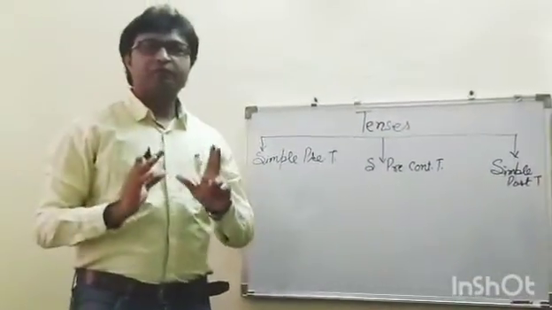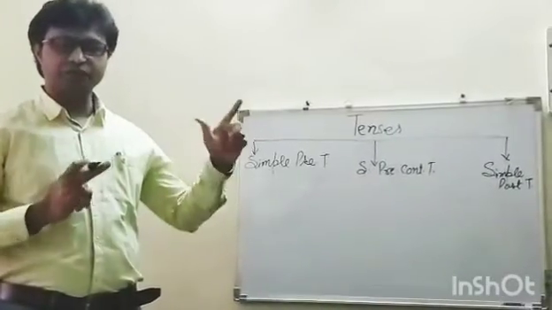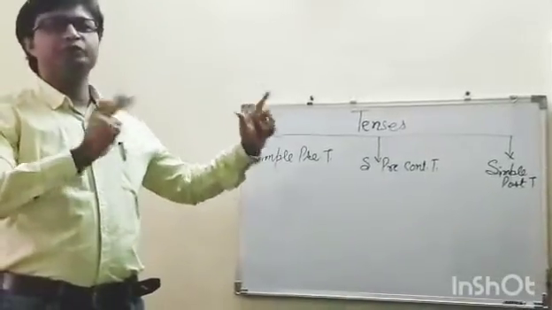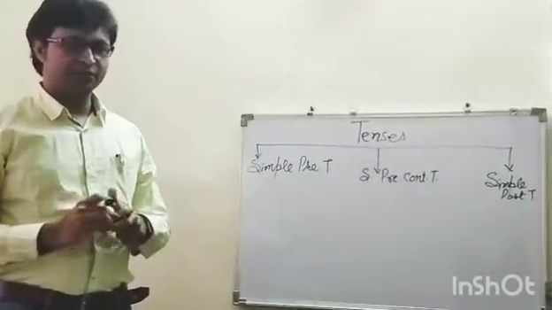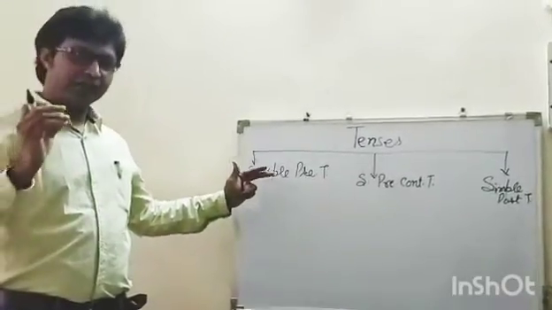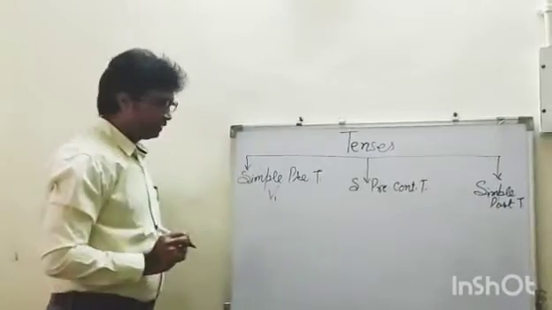Whenever we talk about tenses, our first attention, just like Arjun, must go to the form of the verb which is used there in the sentence. Whenever we discuss simple present tense, the verb must have its first form.